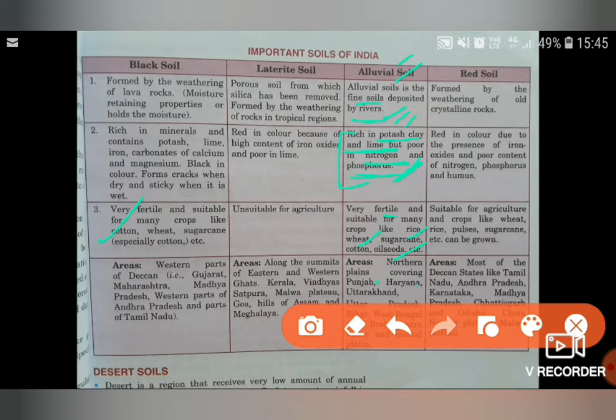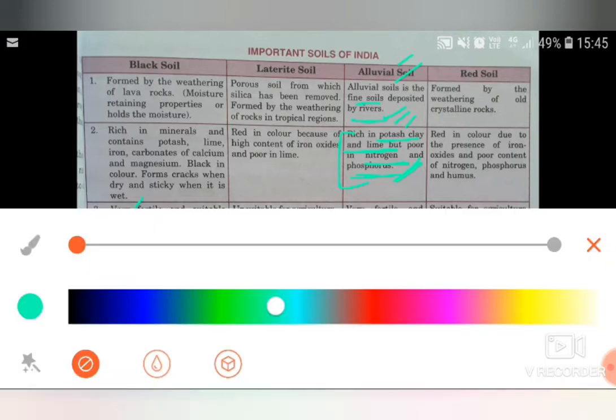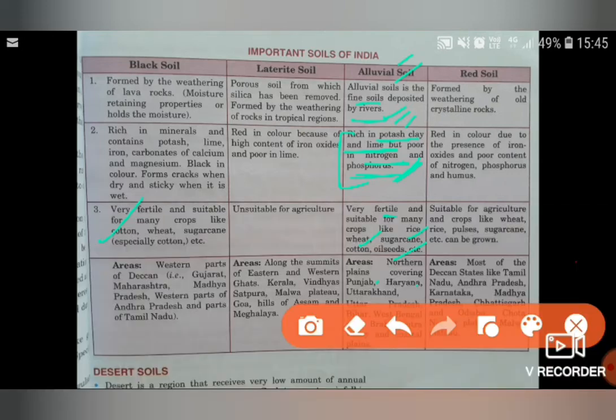Then comes your red soil. It is formed by the weathering of old crystalline rocks. This is again important. Old crystalline rocks. It is red in color. Why is the color red? Again important, because of the presence of iron oxides, as it was present in laterite soil.